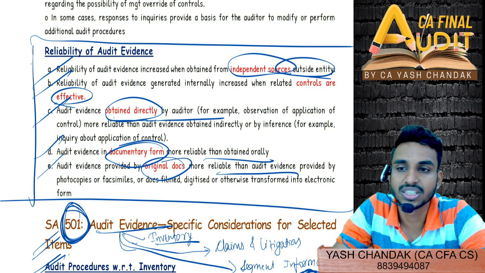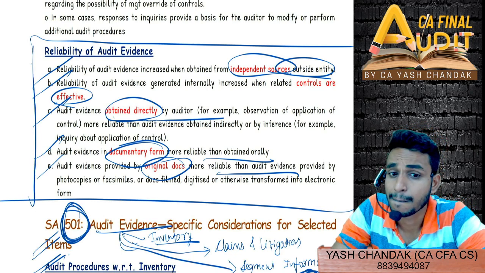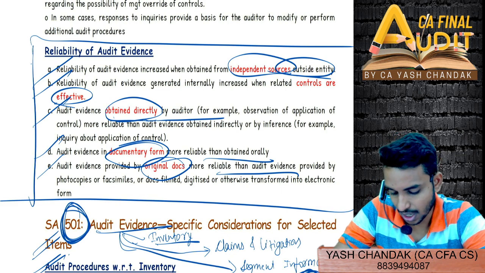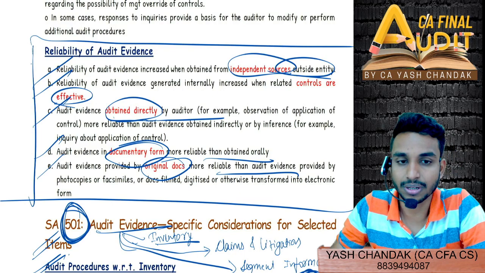Can internally generated audit evidence be more reliable? Yes, internally generated evidence is more reliable when the controls are effective. Controls are effective, then yeah, it could also be reliable.